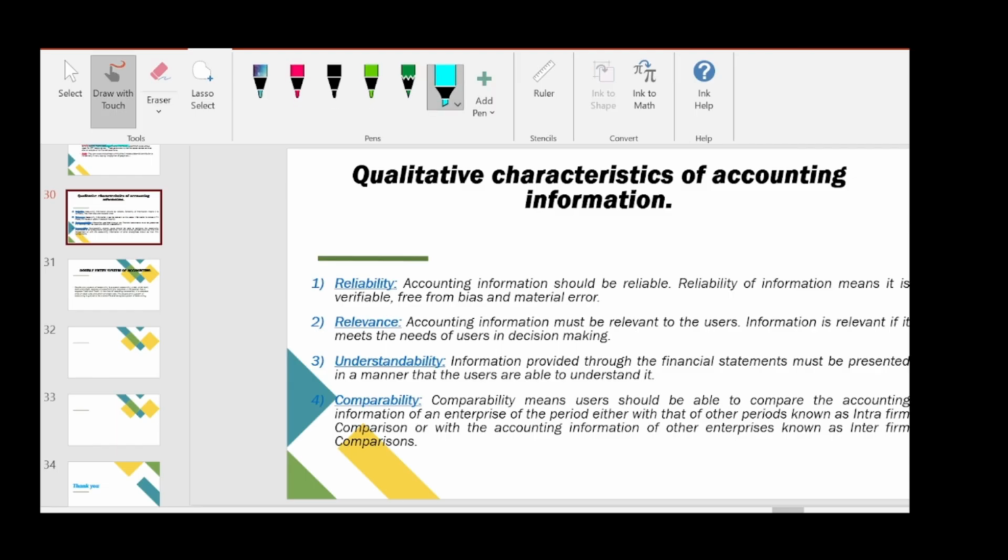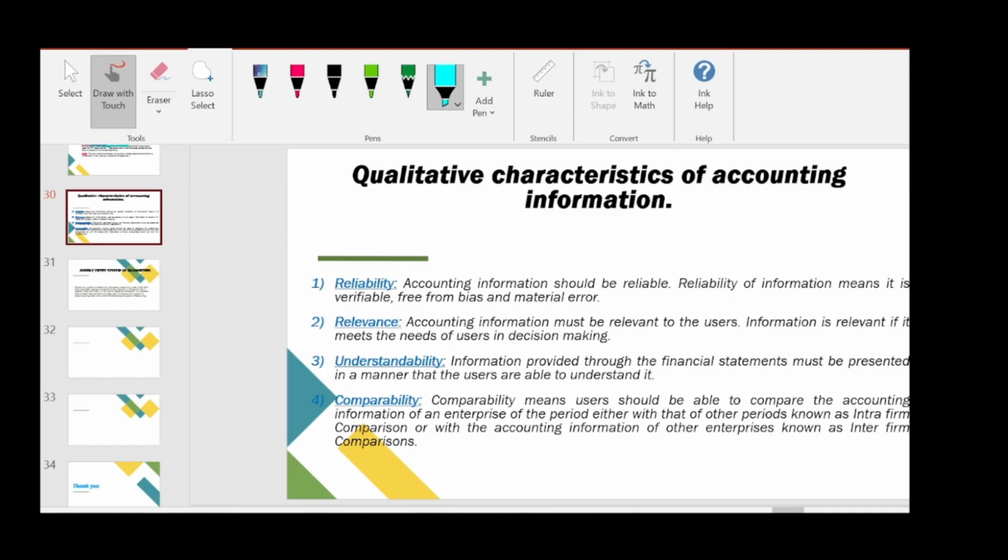So whatever information we give, it should have some quality in the sense that it should be free from material error. For example, if you are writing a value 104, instead of 104, if we write it as 401, then it is a material error. And the accounting information should be free from bias. The information we provide should not be biased. It should not favor the company, or it should not be in favor of some particular activity. So it should be free from bias, and it should be verifiable.